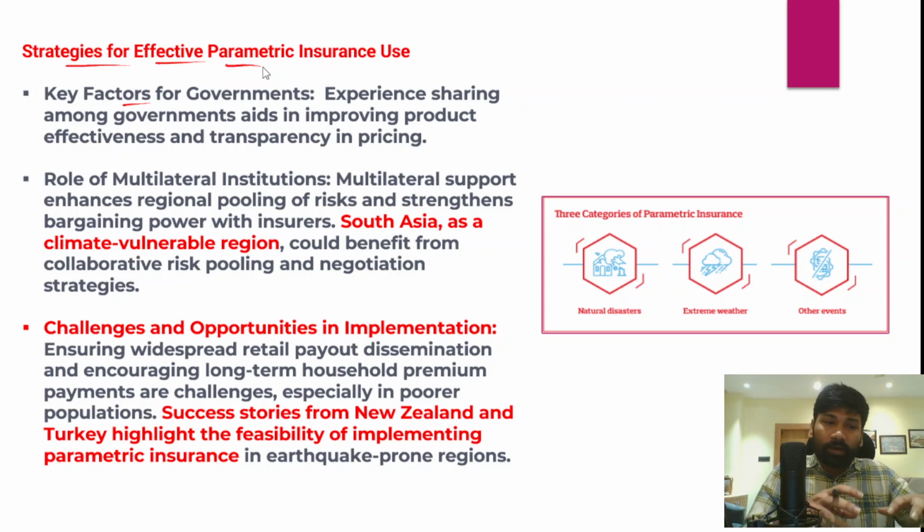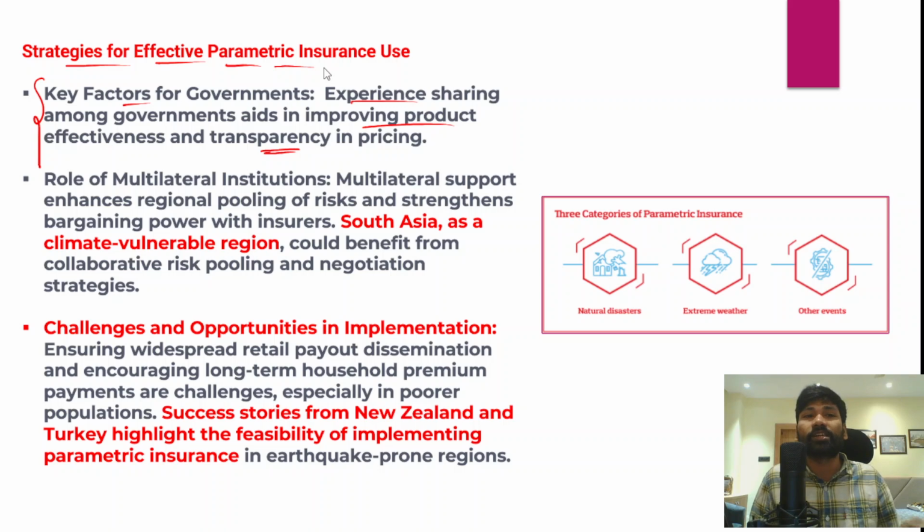For example, Morocco has got a claim under parametric insurance, so Morocco can share its experiences with other vulnerable and disaster prone countries. Experience sharing among these member countries and governments will help in improving product efficiency, and transparency in pricing would also substantially improve. So experience sharing is a very important and effective strategy for parametric insurance usage.